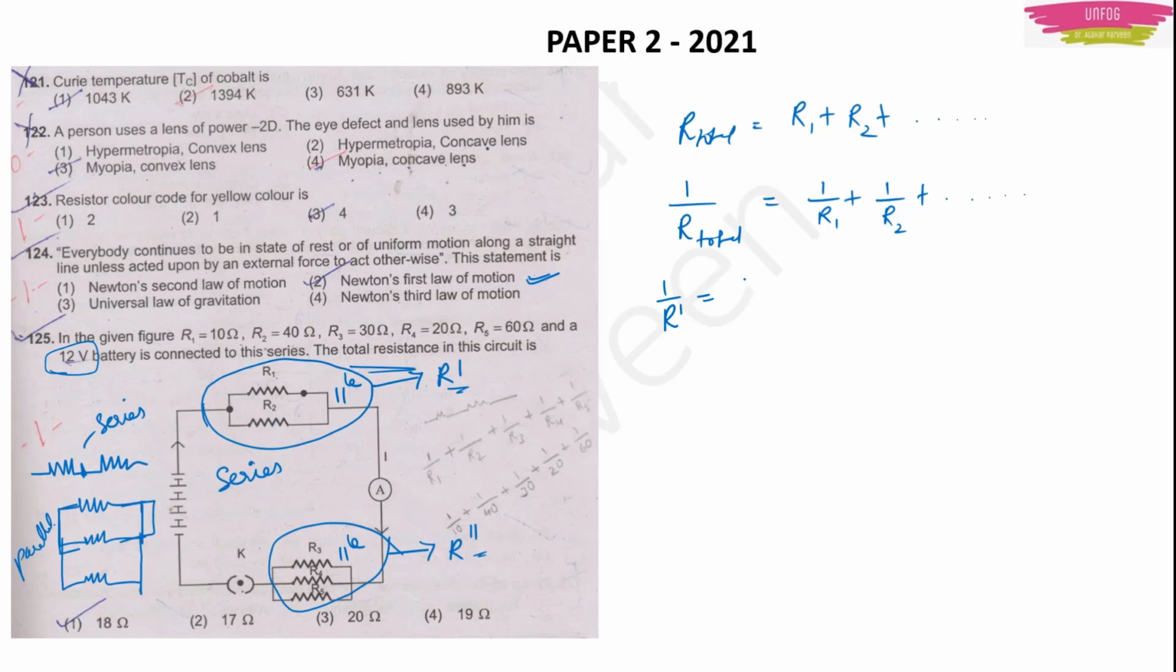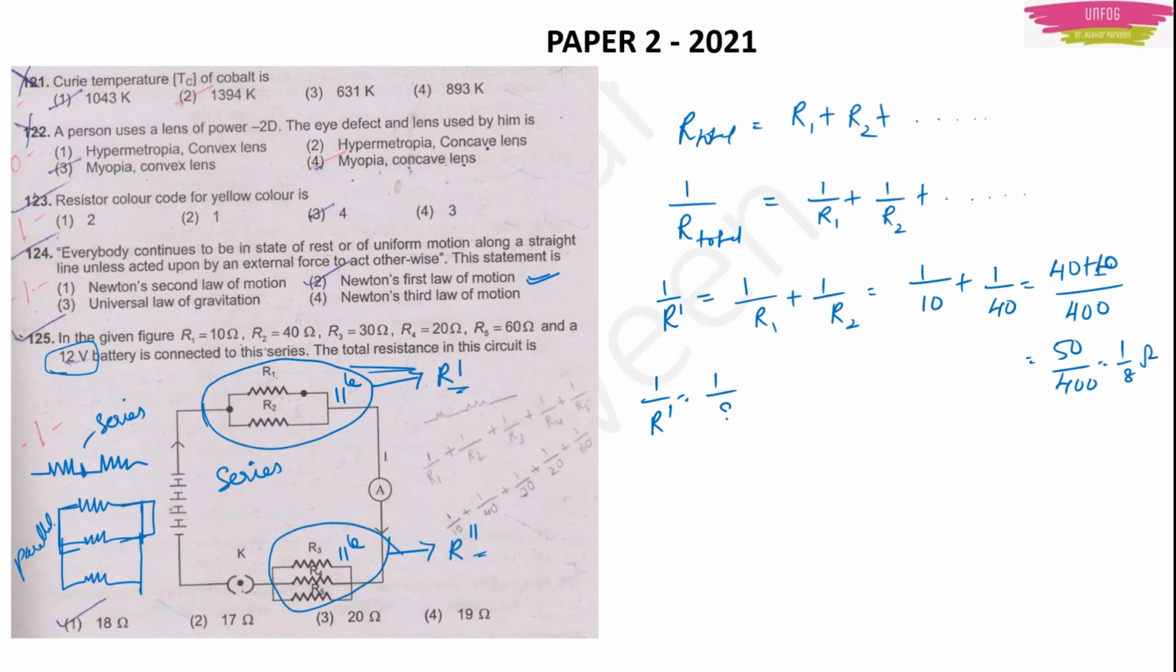1 upon R dash is equal to 1 upon R1 plus 1 upon R2. What is R1? It is 10 ohms. What is R2? It is 40 ohms. I will take the LCM, it will be 400. So it will be 40 plus 10 upon 400. This will give me 50 upon 400 or 1 upon 8 ohms. This is my 1 upon R dash, which is 1 upon 8 ohms. Or if I want the value of R dash only, it will be 8 ohms.